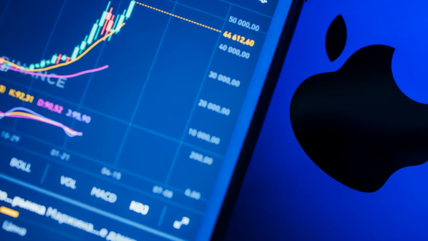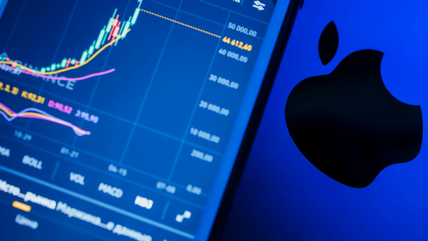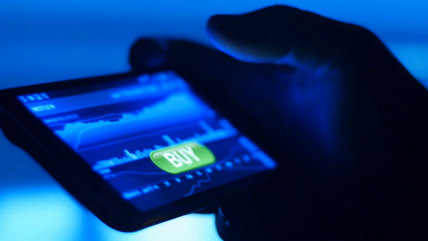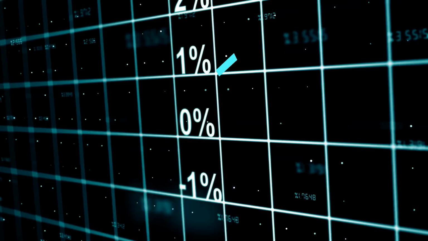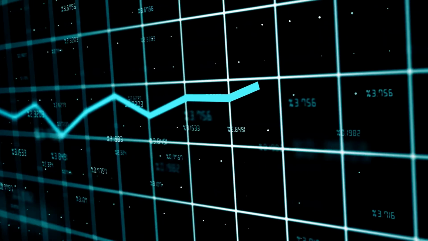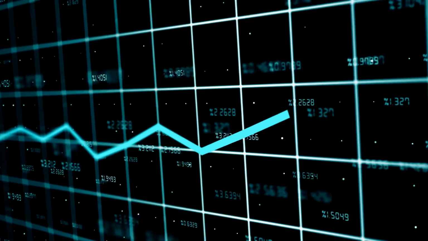Suppose you're bullish on Apple stock, currently trading at $170 per share. You decide to purchase a call option with a strike price of $180 expiring in 1 month. If Apple's price rises above the strike price of $180 before the expiration date, your call option will gain value.